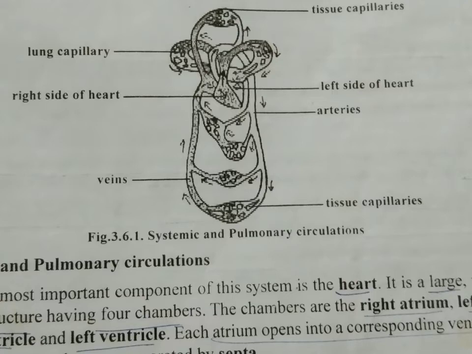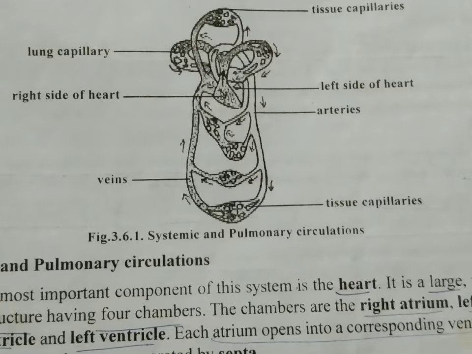Now, let us discuss another circulation named portal circulation. In the systemic circulation, the venous blood passing through the spleen, pancreas, stomach and intestine is not carried back directly to the heart. It passes through the hepatic portal vein to the liver. This vein begins as capillaries from the visceral organs and ends in the liver again as capillaries. These capillaries converge to form the hepatic vein which joins the inferior vena cava conveying blood to the right atrium. This route is the portal circulation.